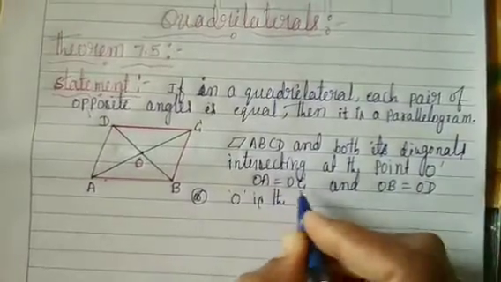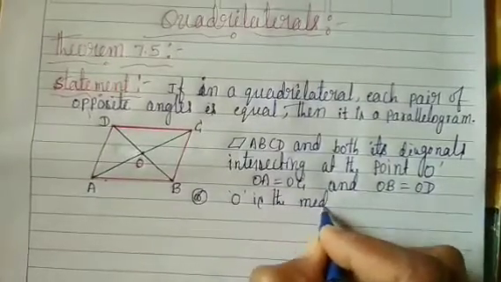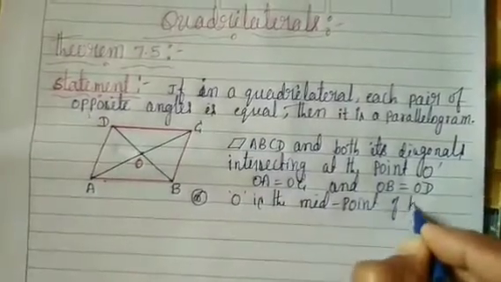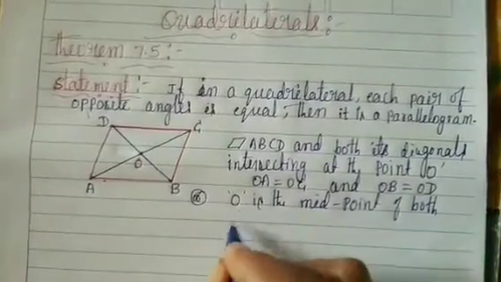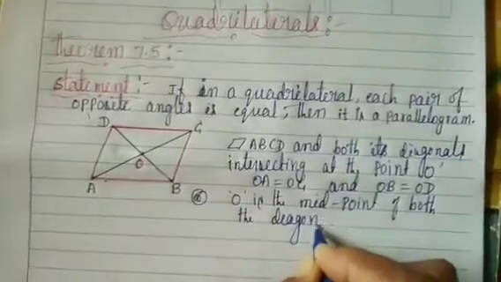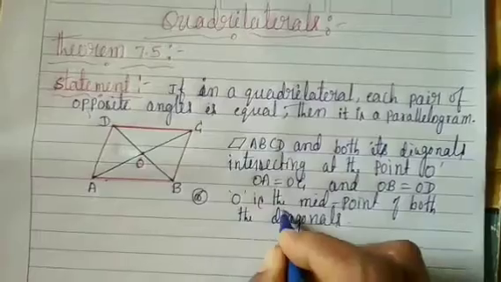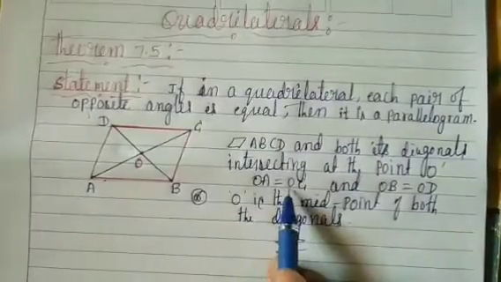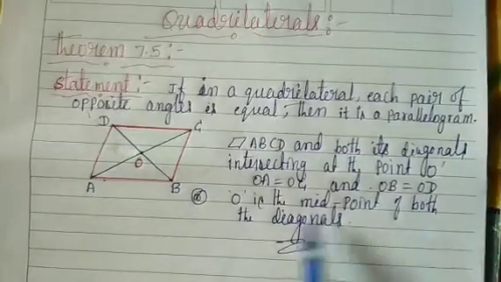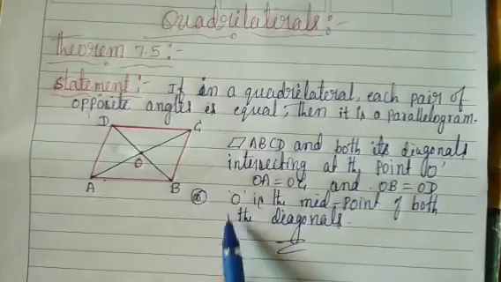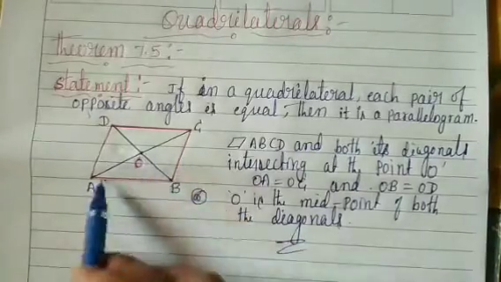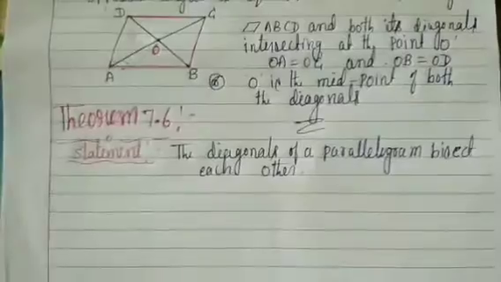O is which point? Yes, midpoint. O is the midpoint of both the diagonals. OA is equal to OC and OB is equal to OD. Repeat this activity once again. O is the midpoint of both the diagonals.